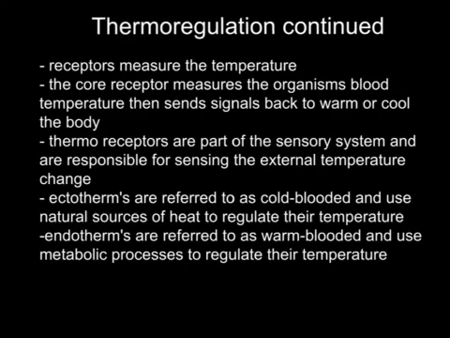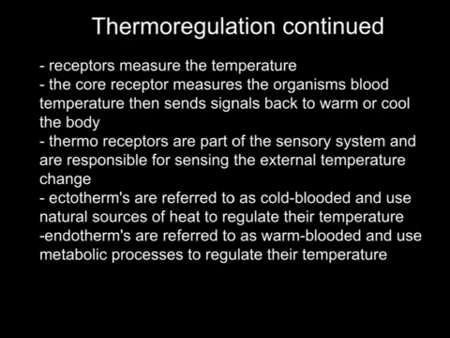There are two receptors in an organism which measure temperature for thermoregulation. One is called the core receptor because it is within an organism's body in the hypothalamus. The hypothalamus measures the organism's blood temperature in the brain and sends signals back to the rest of the body to use processes which warm or cool them.